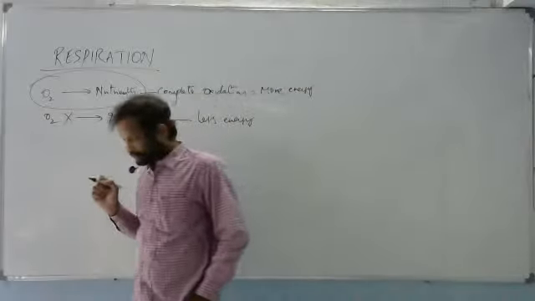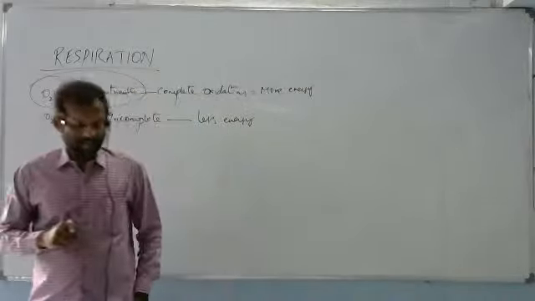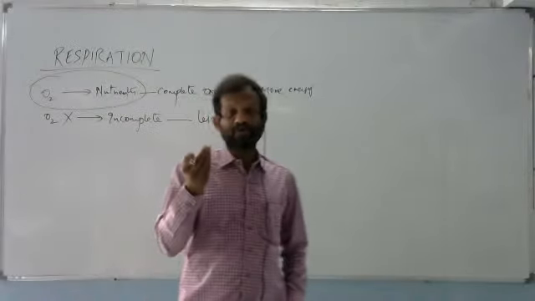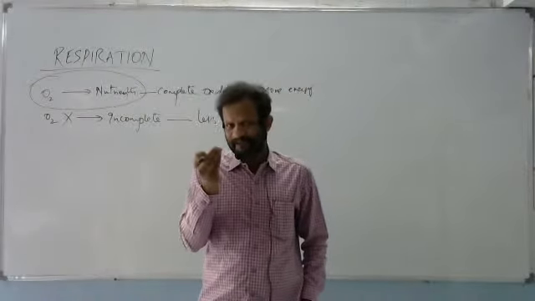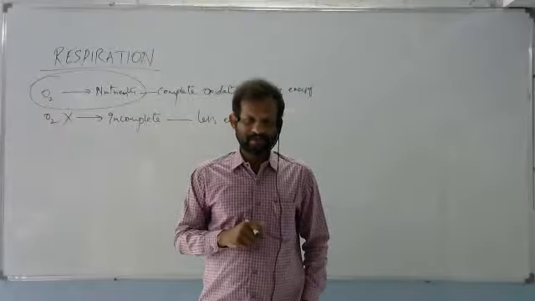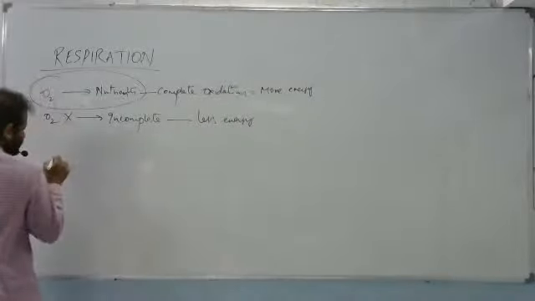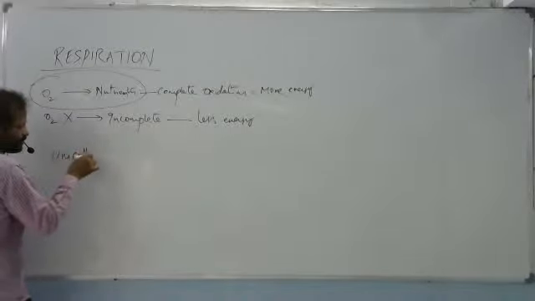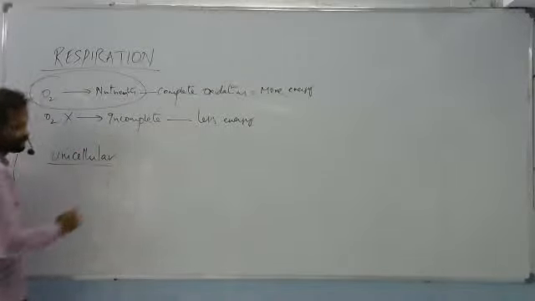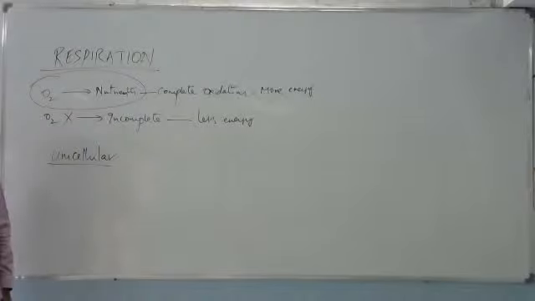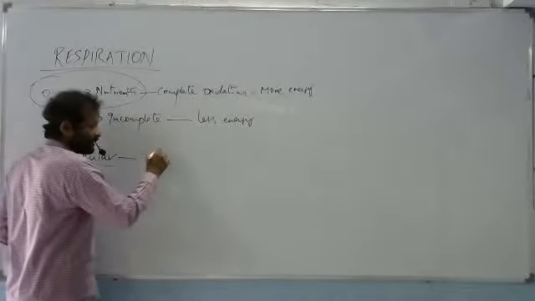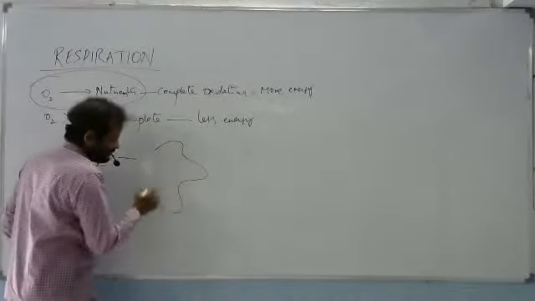So now, if you take simplest forms, protozoans, simplest forms of animals, unicellular animals. In unicellular organisms, take amoeba.